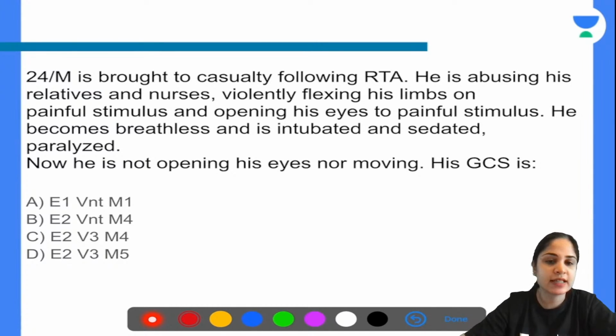Okay, so there is a confusion over here whether you have to look at the intubated verbal response or you have to look at the normal verbal response. So this is the trick of the question actually.